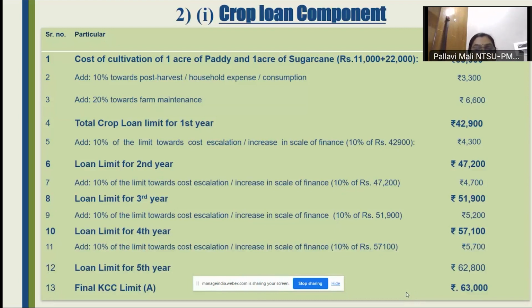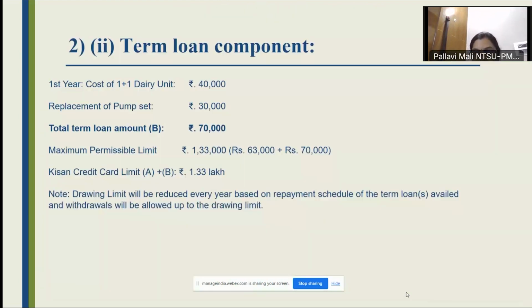We have seen components like 10% for post-harvest household expenses and consumption, and 20% for farm maintenance. Likewise, we go on calculating and adding 10% in every subsequent year of the base, and you get the limit of loan amount for that particular farmer at the end of 5 years. For the term loan component, we are adding 2 components, the 1+1 dairy unit of 40,000 and replacement of the pump set, so the term loan component will be 70,000. Adding both the crop loan factor and the term loan factor, the eligible limit under KCC calculates to 1.32.